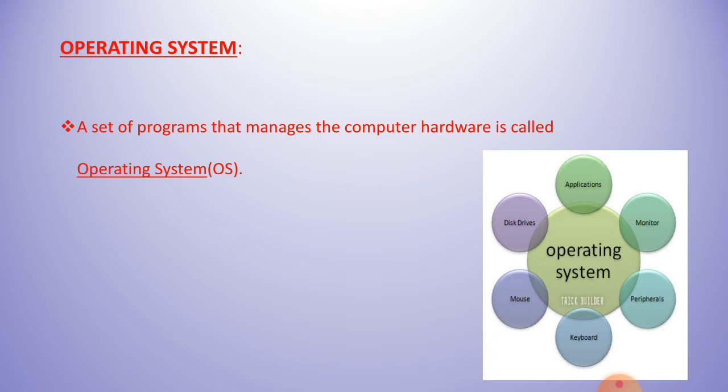Here I have given you the definition. What is operating system? A set of programs that manages the computer hardware is called operating system. So operating system controls and manages every hardware.